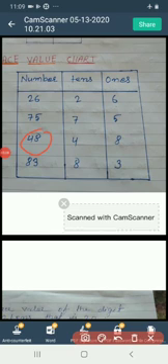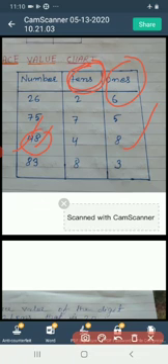In 48, what is the place value of digit 8? Tell me. The place value of the digit 8 is ones. It means 8 ones, that is 8. And what is the place value of digit 4? The place value of the digit 4 is tens.